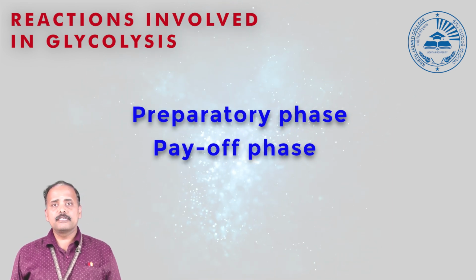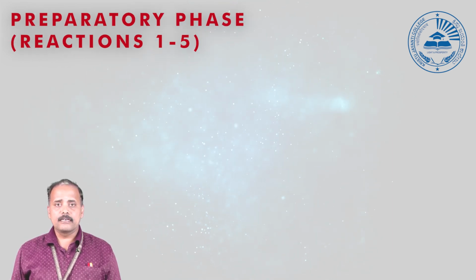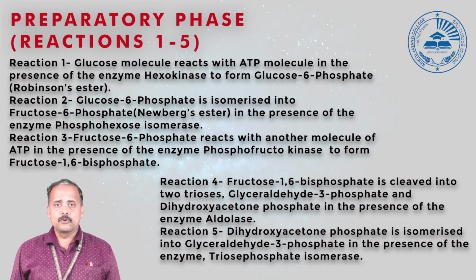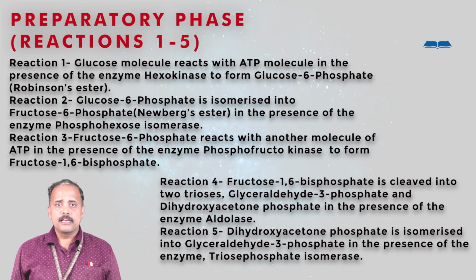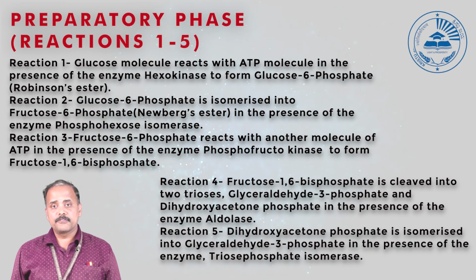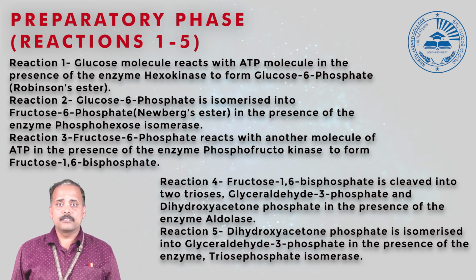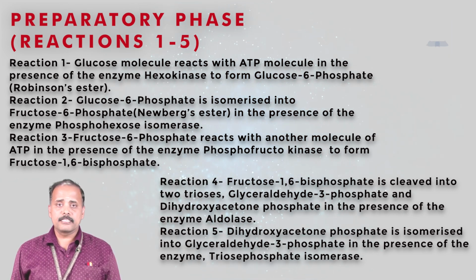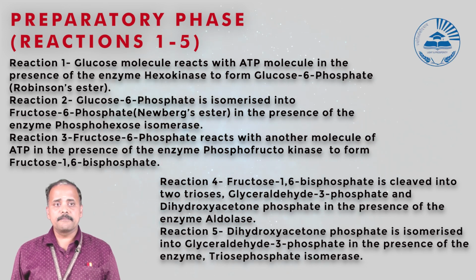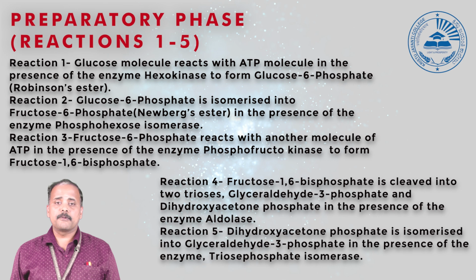When you consider the reactions under the preparatory phase, glucose is the starting substrate, and glucose is phosphorylated in the first reaction in the presence of ATP. The enzyme that catalyzes this particular reaction is glucokinase. Hexokinase is a non-specific enzyme, whereas glucokinase is a specific enzyme, which catalyzes this reaction where glucose is phosphorylated to glucose 6-phosphate.